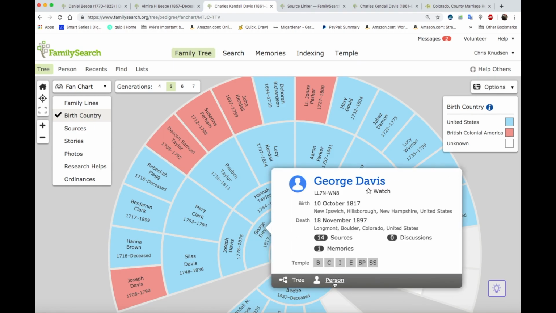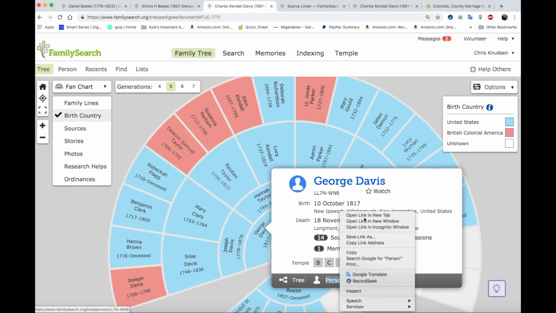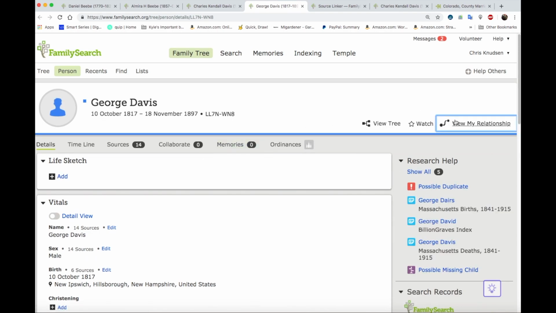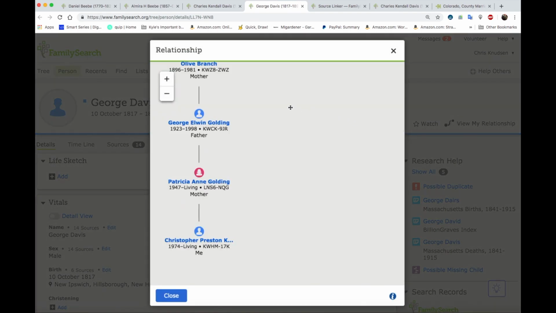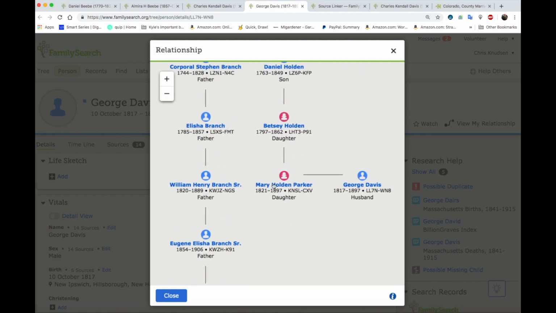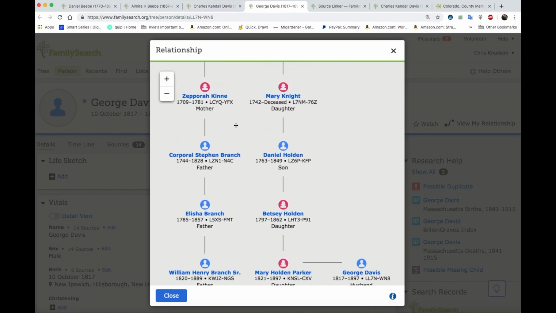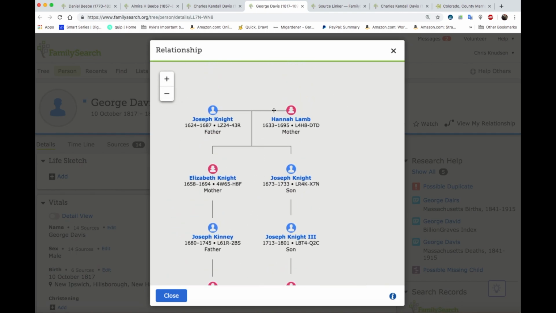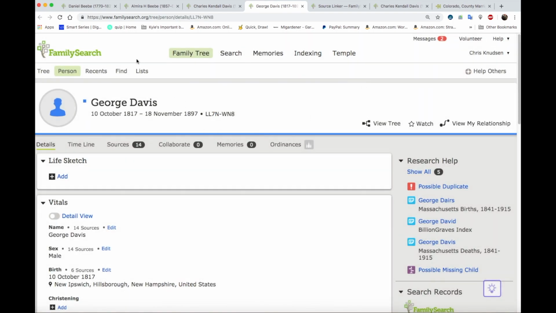So I'm going to pick his dad. I knew it. So I'm related to him through my mother, and through Charles's mother, Mary Holden Parker. But you have to go clear back to the 1600s. Okay, very interesting.